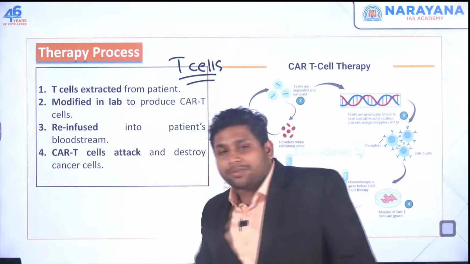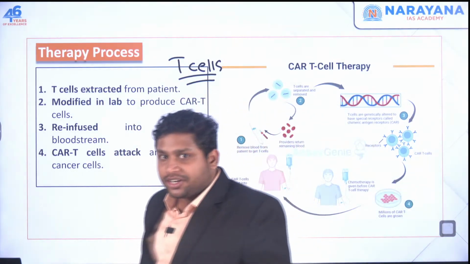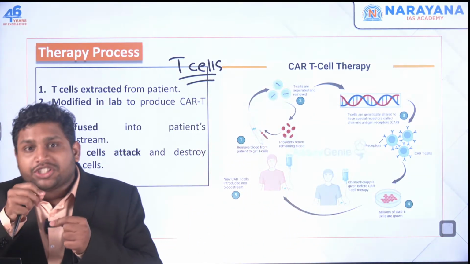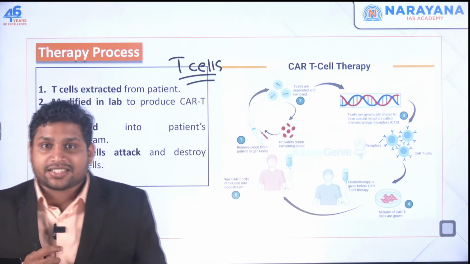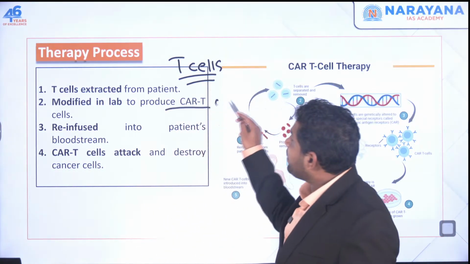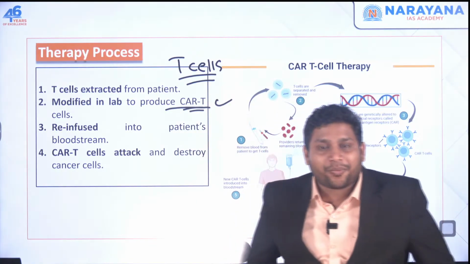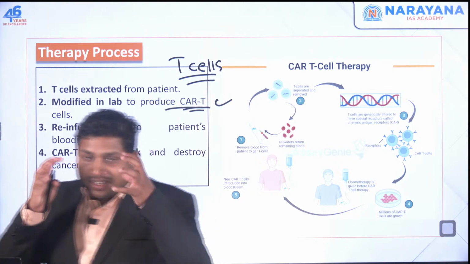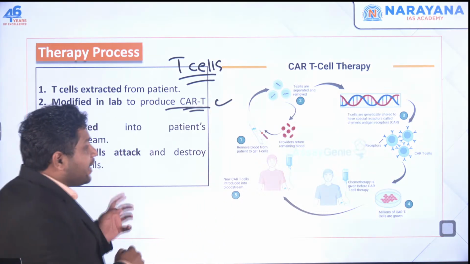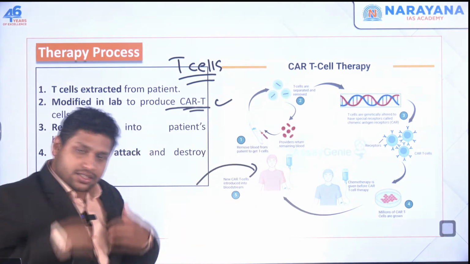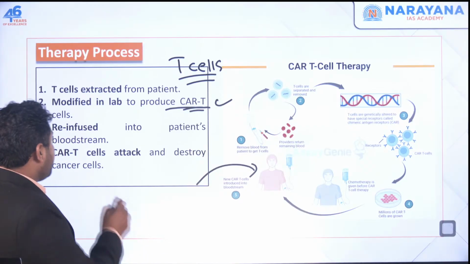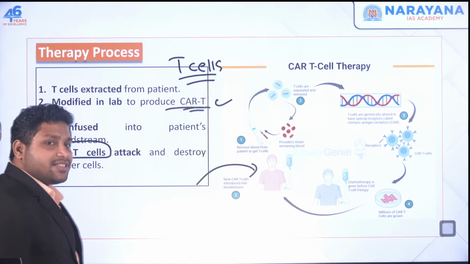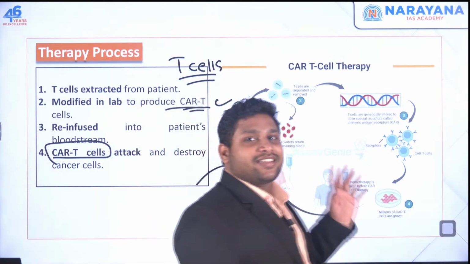Okay, those will be extracted, and now in the laboratory, people will go for genetic modification in the T cells. This modification will happen to produce these CAR T cells. When this is done, we will take the same T cells and put them back in the patient, that is inside my blood, and now the CAR T cells are going to attack cancer cells.